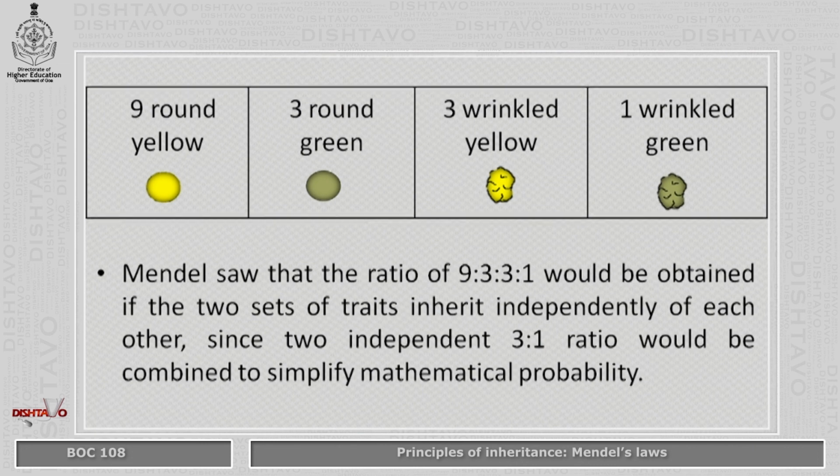9:3:3:1. Mendel saw that the ratio of 9:3:3:1 would be obtained if the two sets of traits inherit independently of each other, since two independent 3:1 ratios would be combined.